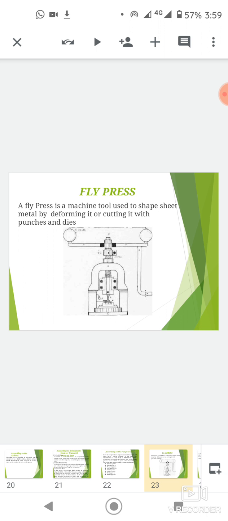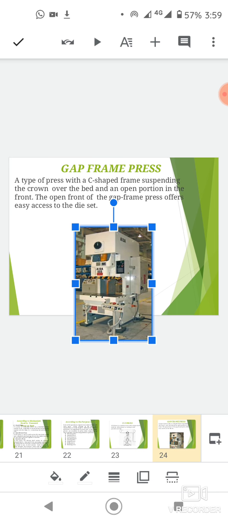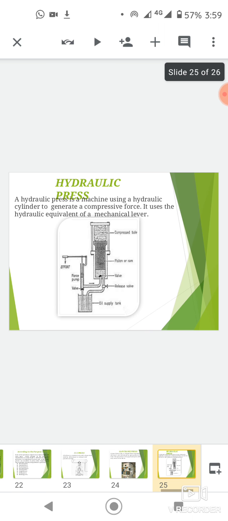Fly press is a machine tool used to shape sheet metal by deforming it or cutting with the punch and dies. Gap frame press is a type of press with a C-shaped frame as shown in figure, suspending the crown over the bed, with an open portion at the front. The open front of the gap frame press offers easy access to the die set.